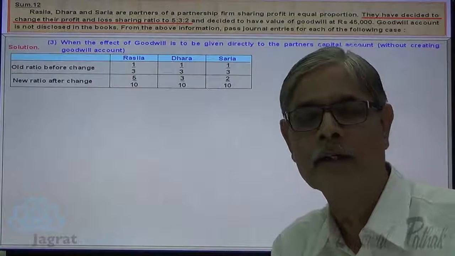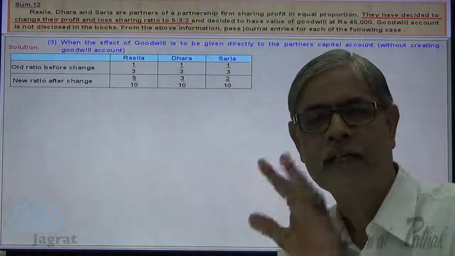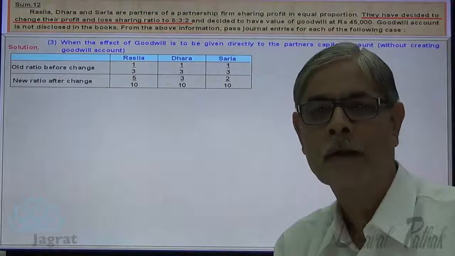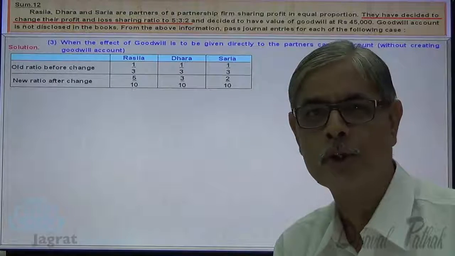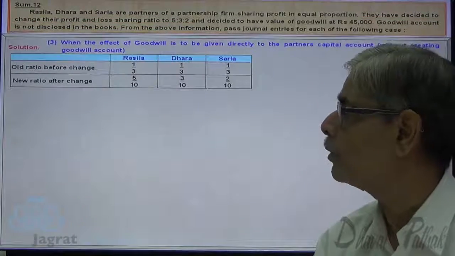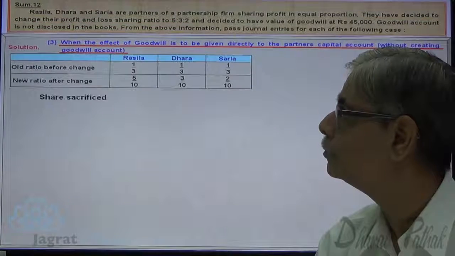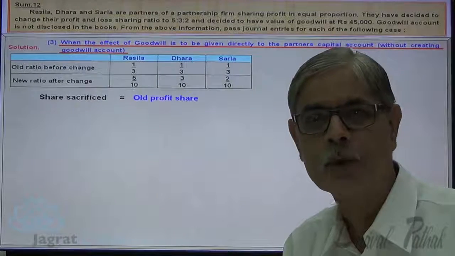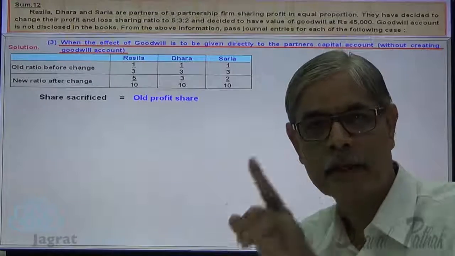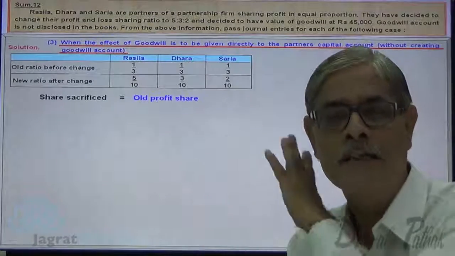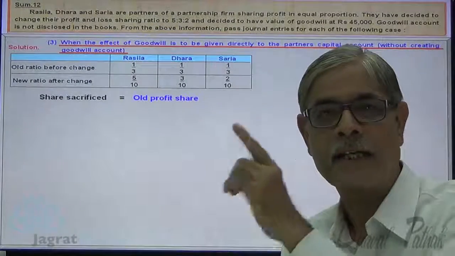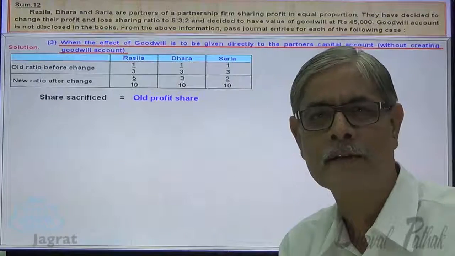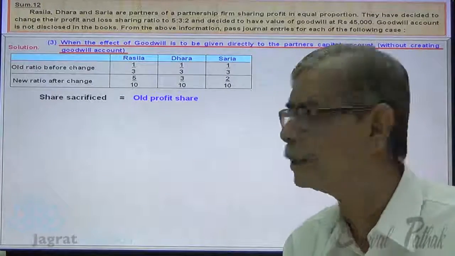I want to find out the share sacrificed or gained by the partners by the change in the profit sharing ratio. I write the formula for sacrifice. Old sharing profit minus new sharing profit gives you the details of sacrifice if it is a positive answer. If it is a negative answer, it is not a sacrifice, but it's a gain that you know very well.